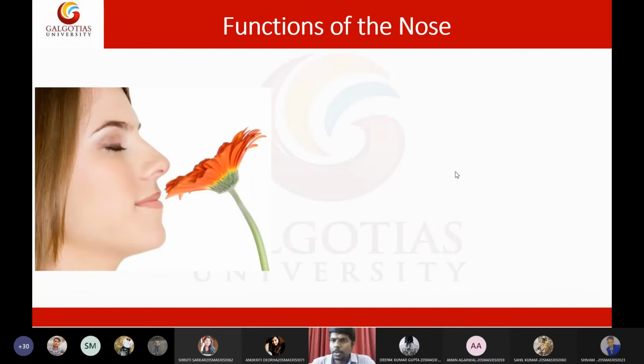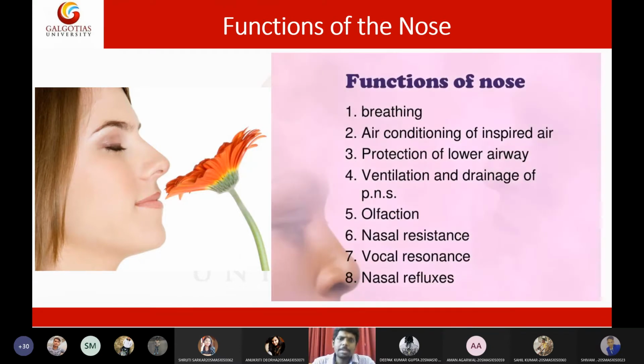Anyway, you have given enough answers, enough points to satisfy my question. So let us see what the functions of the nose are. The primary function of the nose is breathing. The second one is air conditioning of inspired air. When I say air conditioning, that means it will humidify the inspired air. Then it will also protect the lower airway, which is just the lungs.